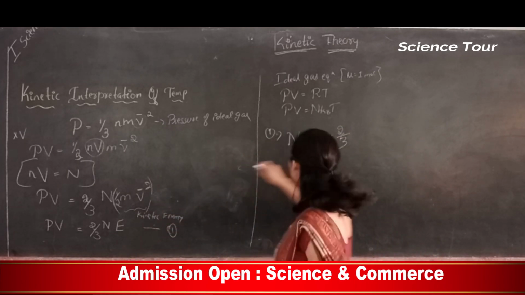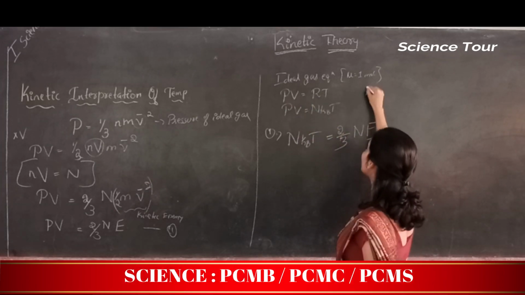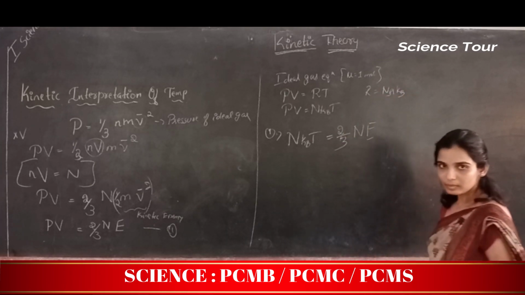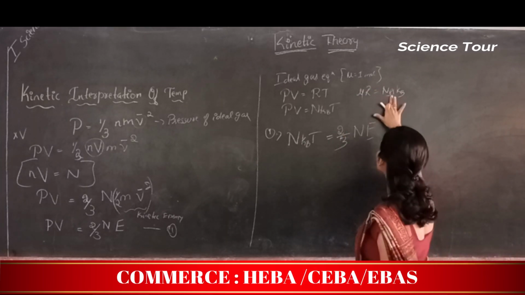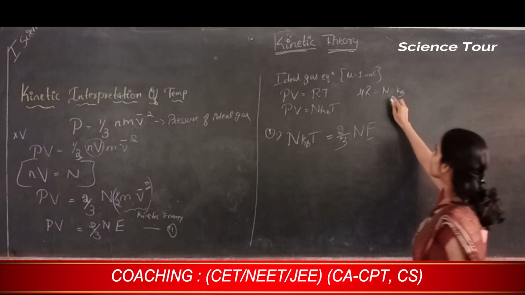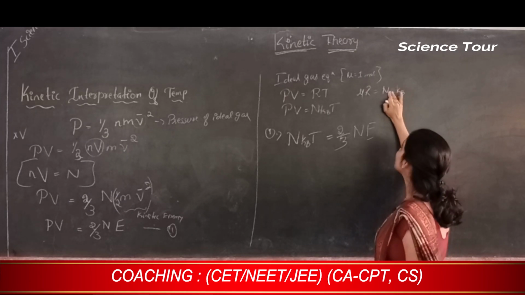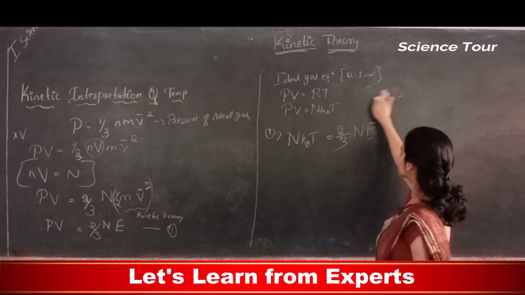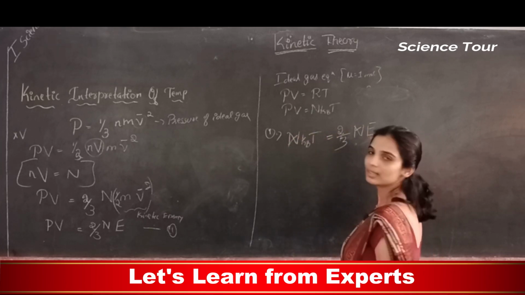Whatever here I have, N into E. You may ask me, I have mentioned that R is Na into Kb. Here Na is the Avogadro number, the number of molecules is fixed. When it is N, the number of molecules is not the Avogadro number but something else. So that's what I have written there. Okay. Now this N and N get cancelled.